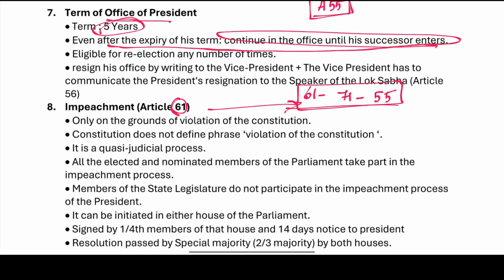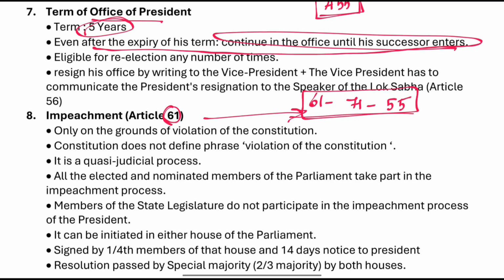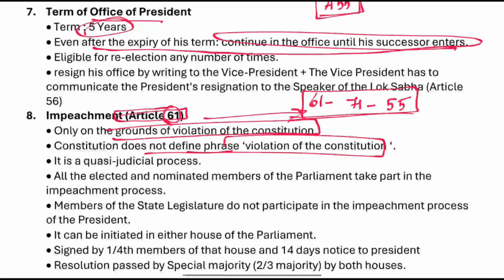Term of office of the president. What is the term of the office of the president? Article 61 is related to the impeachment, right? Impeachment under Article 61 is only on the grounds of violation of the Constitution. So the president is impeached on only one ground, that is the violation of the Constitution. The Constitution does not define the phrase violation of the Constitution. It is a quasi-judicial process. It is a half judicial process.